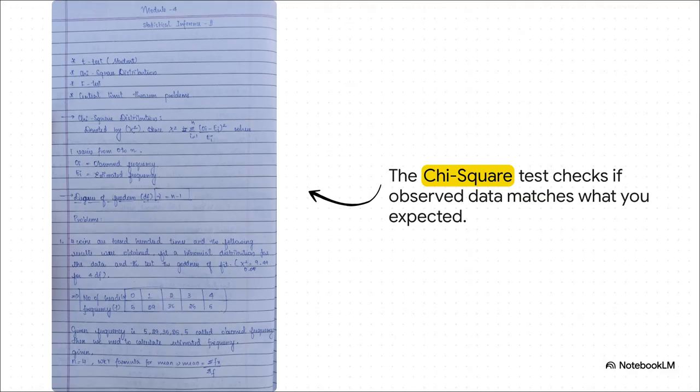One of the classic tools for this is the chi-square test. It's perfect for what's called goodness of fit. In plain English, that just means checking if the data you actually got matches the data you expected to get. So for example, if you roll a dice 60 times, you'd expect each number to come up about 10 times. A chi-square test tells you if your actual results are so far off from that expectation that you can be pretty confident the die is loaded.